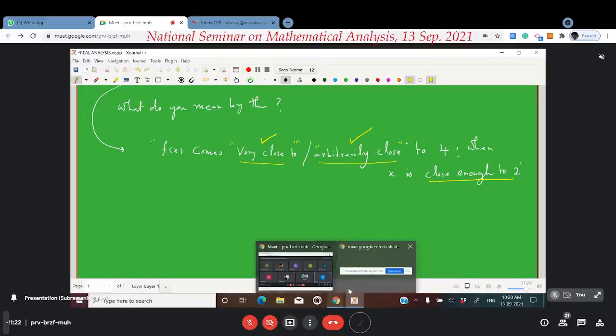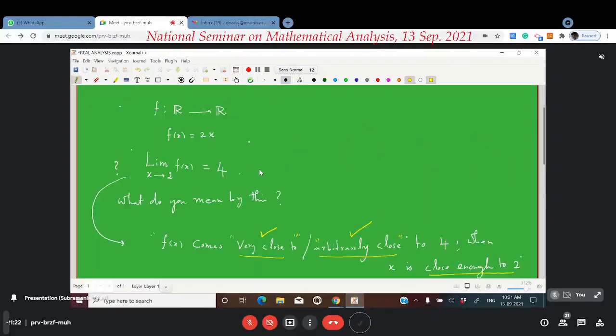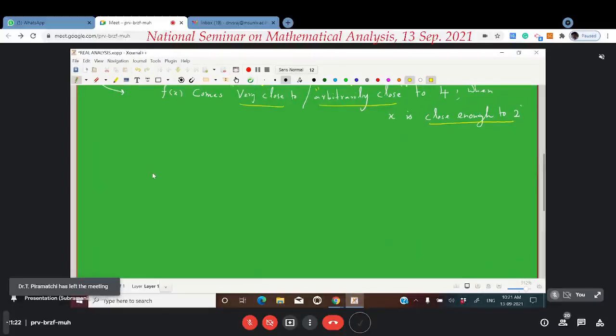Yes, sir. So, to arrive at the epsilon delta definition of limit, you can understand the following discussion as a conversation between the teacher and the student. For example, dear student, as I said earlier, for the moment you think that you are learning the limit for the very first time, right?